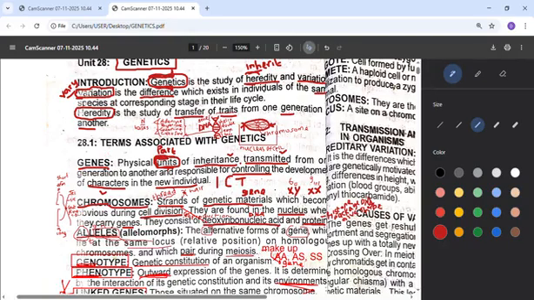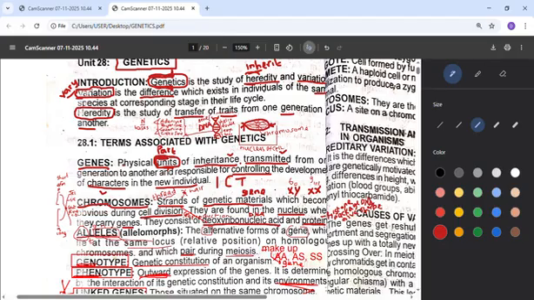Number one is gene. When you hear gene, what is gene? Gene is a physical unit of inheritance transmitted from one generation to another and responsible for controlling the development of characters in the new individual. Keyword: units. When we say unit, that's parts. It means part of what we inherit is called gene. That means once gene enters your body, it begins to produce some characters. So that is the unit, the foundation of what we inherit, the major thing we inherit from our parents.